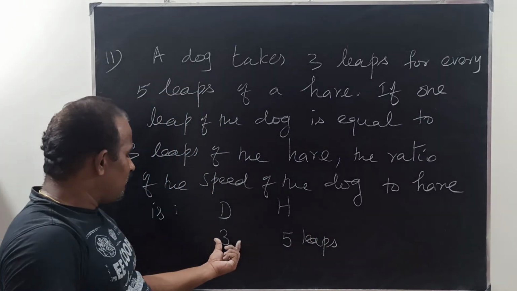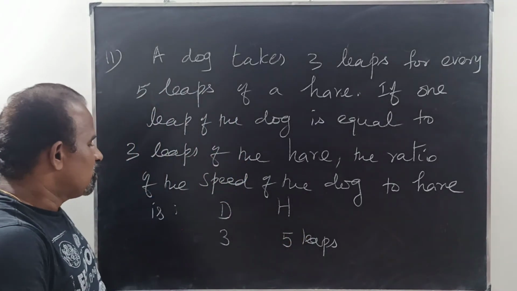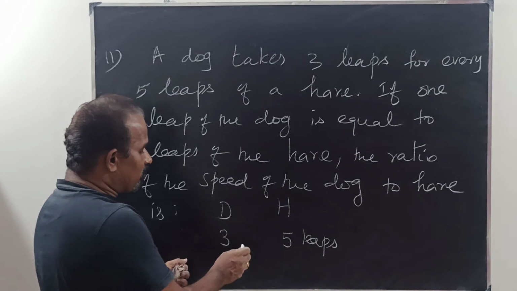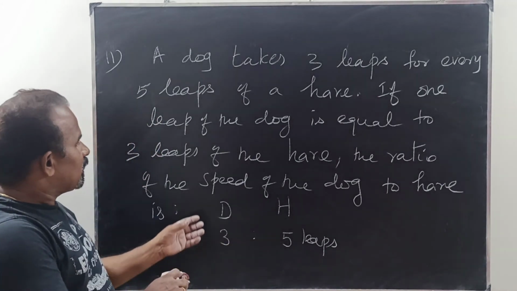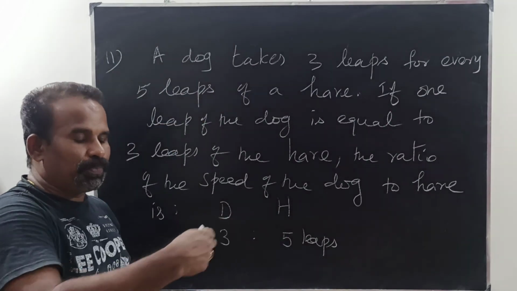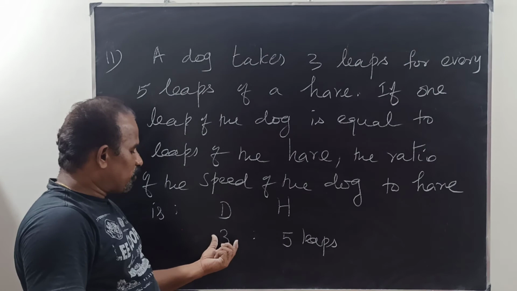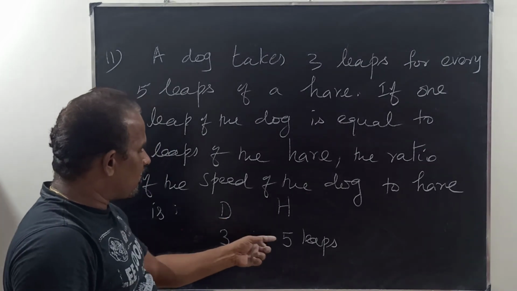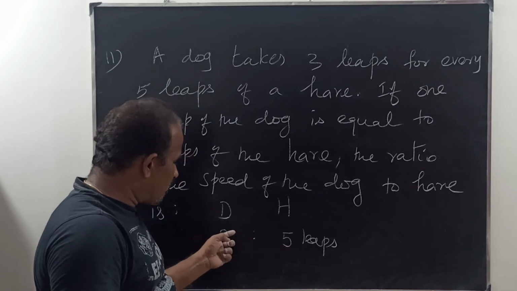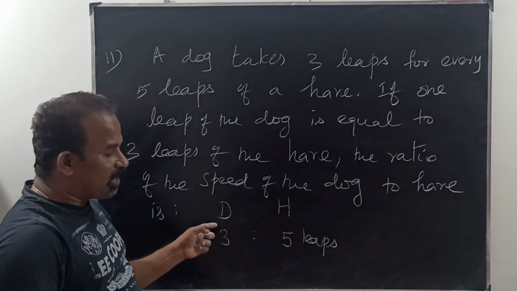This is 3 leaps of the dog, this is 5 leaps of the hare. If you want a ratio, the unit must be the same. Leaps means jumps. Either this is the dog's leap, or this is the hare's leap.